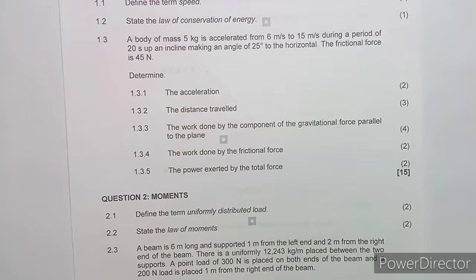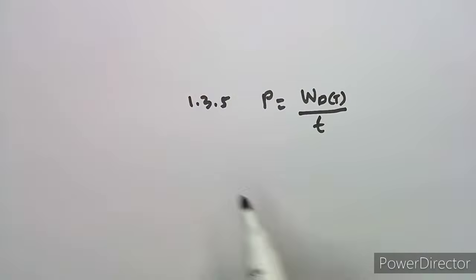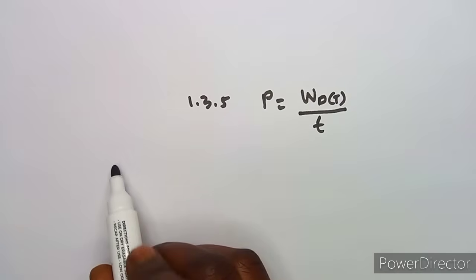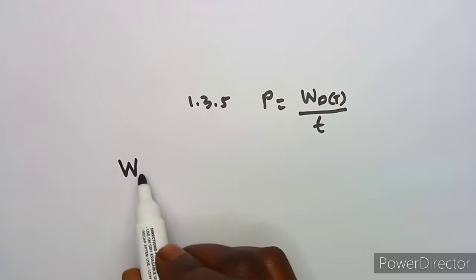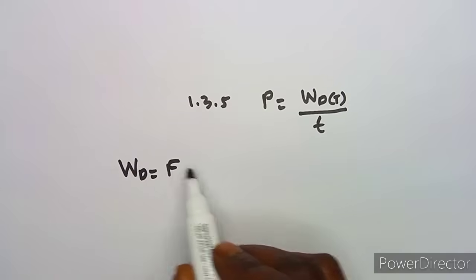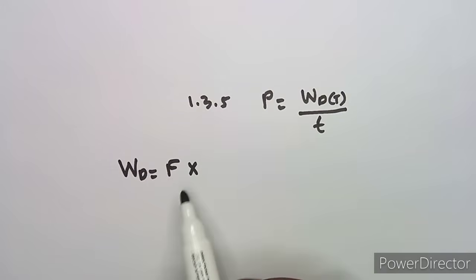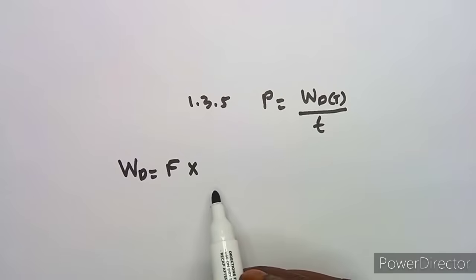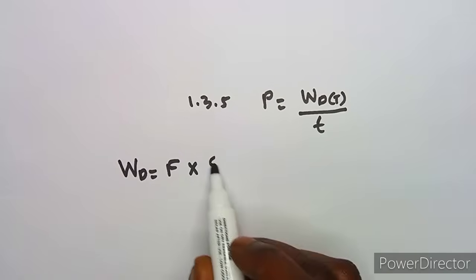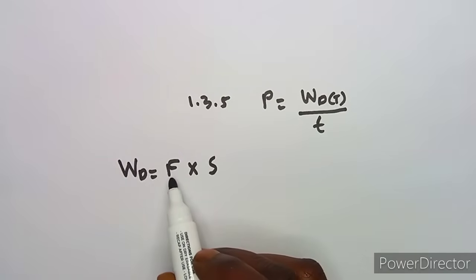So what then is going to represent our total force? All right, this is what is going to represent our total force, guys. Work done is going to be force times distance. Remember, that's our work done, force times distance. So we are going to have the total force, which is F up.